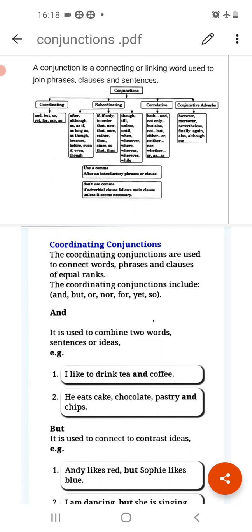So basically a conjunction is a connecting or linking word. We use conjunction for connecting or linking words, and it can join phrases, it can join clauses, and it can join sentences also. So now we have three types of conjunctions. You can check the table. It is coordinating, subordinating, and correlative. So we will do the explanation one by one.